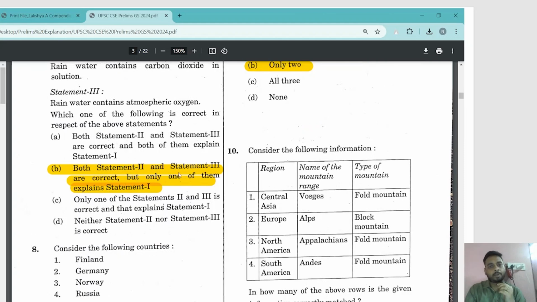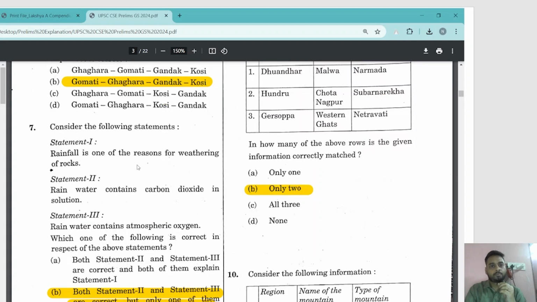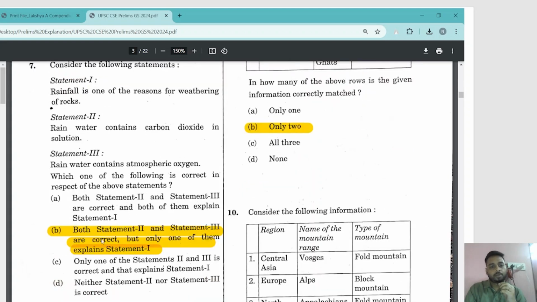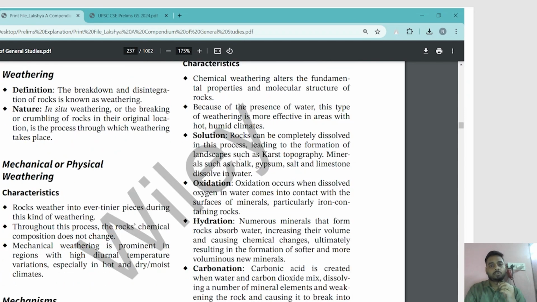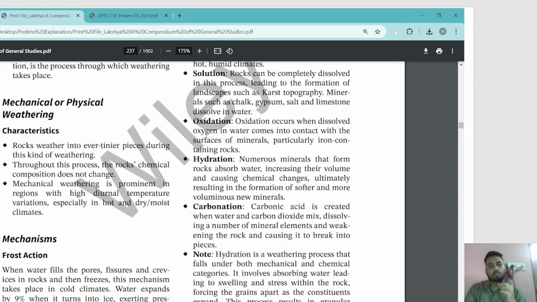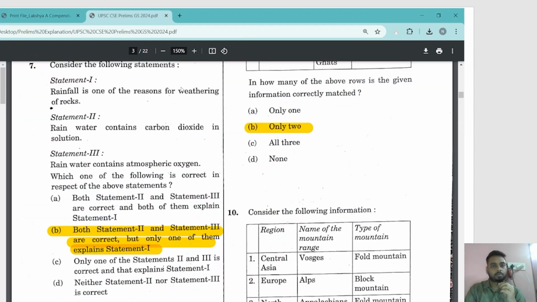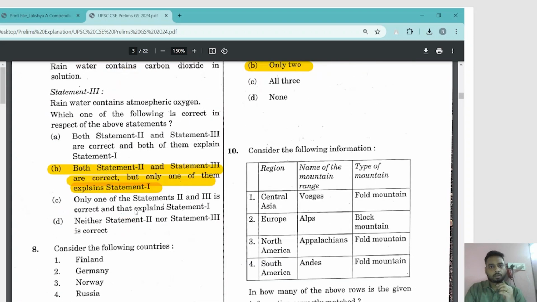So both statement 2 and statement 3 are correct, but only one of them explains statement 1? That's true. Rainfall is one of the reasons for weathering of rocks. So we need to correct that. The correct option for this is in fact A. Both statement 2 and statement 3 are correct, and both of them explain statement 1, like we saw here. Hydration, oxidation and carbonation. Oxidation and carbonation both are responsible for weathering of rocks. So you can correct it. Option A is correct, not B.